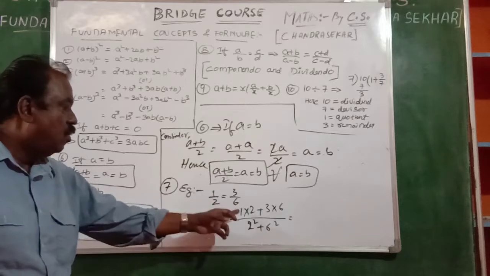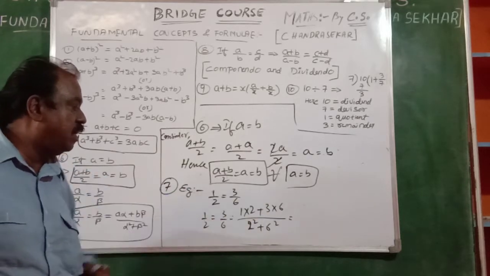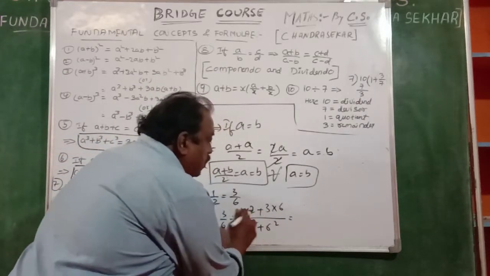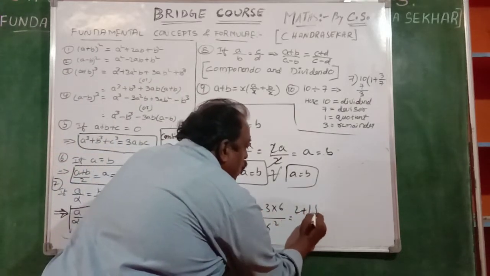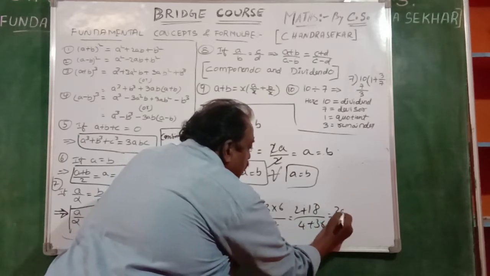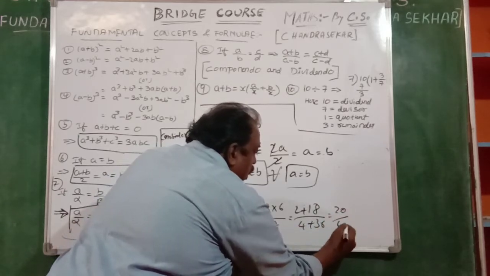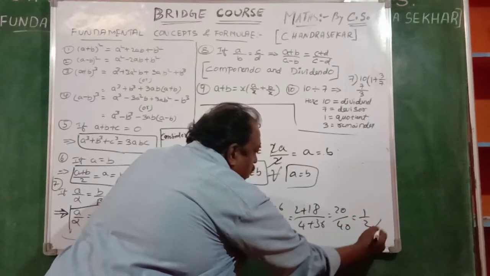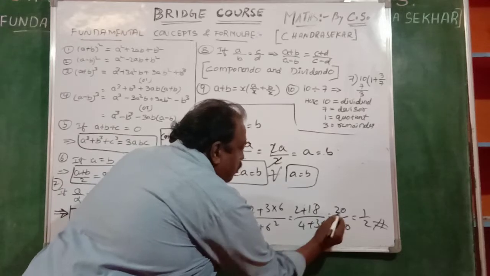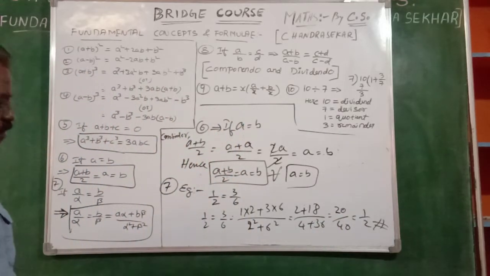Now like this, A alpha plus B beta, by alpha square plus beta square. This is 18 plus 2, by 4 plus 36. That is 20 by 40. That is nothing but 1 by 2. Yeah, correct. So this formula is applicable.